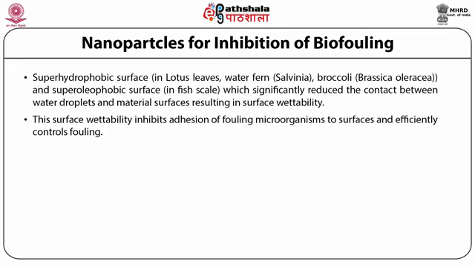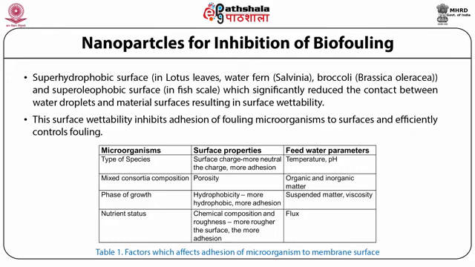So now this table is showing the factors which affect the adhesion of microorganisms to the membrane surface. First is the microorganism. The main factor on which the adhesion of the microorganism depends is the type of species. Then the surface property, surface charge: if the charge is more neutral, then more adhesion occurs. Then the feed water parameters like temperature and pH.